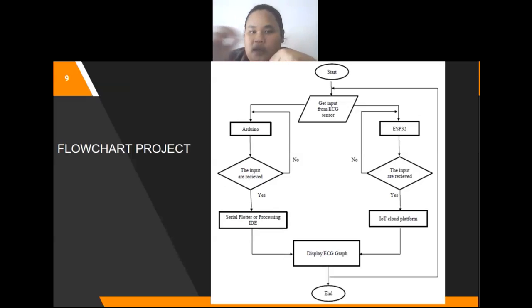And if the Arduino cannot process, it will return to the ECG sensor to get the ECG signal. Okay, for the ESP32, we'll do the same process. When the ECG signal is received from the ESP32, it will collect data, and then it will send the data through Wi-Fi to the IoT platform, and it will display the ECG graph from the collected ECG signal data.